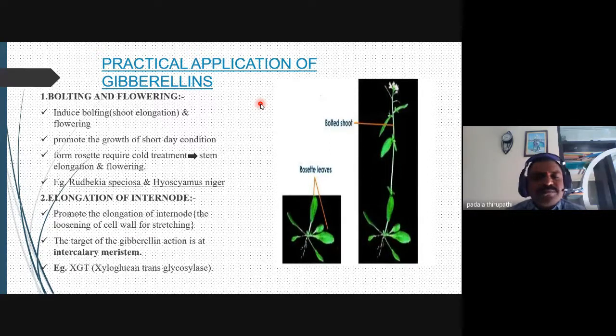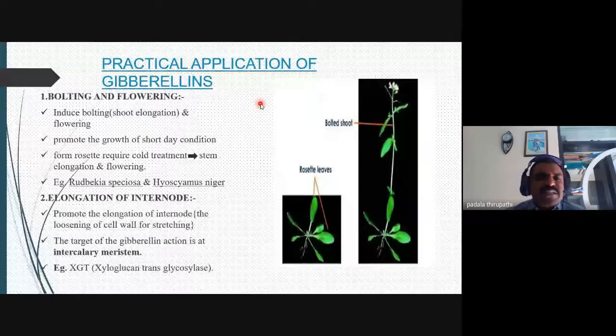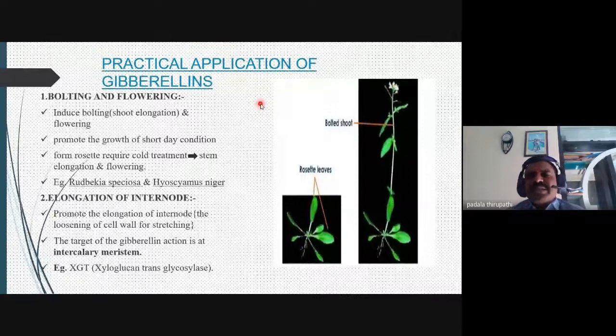So in Rudbeckia speciosa and Hyoscyamus niger, these are the plants. Even Brassica oleracea, meaning cabbage and cauliflower, whenever you apply it externally, the rosette vegetative branching enlarges very rapidly by applying these gibberellins.